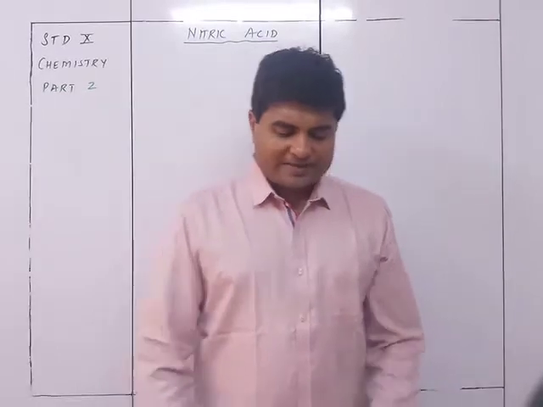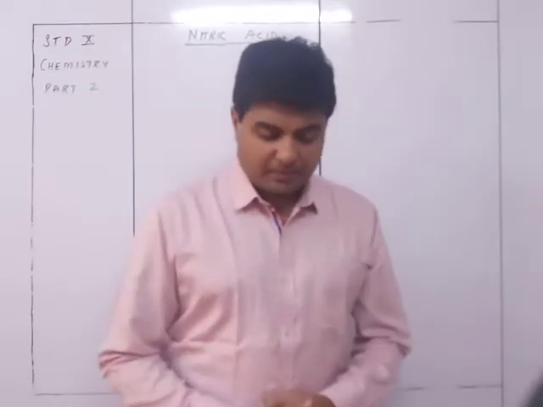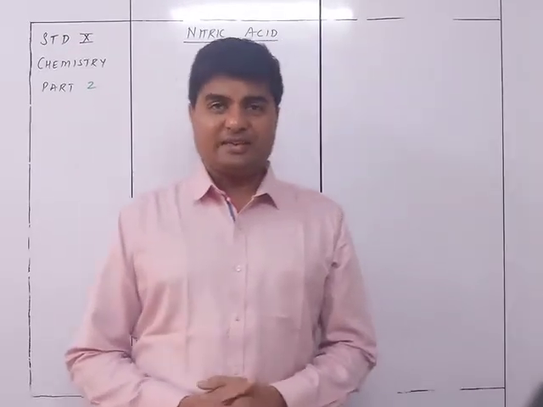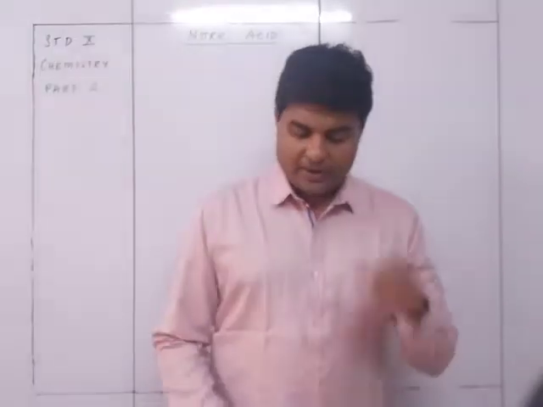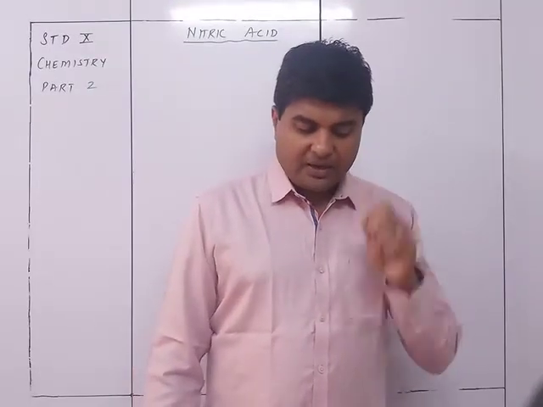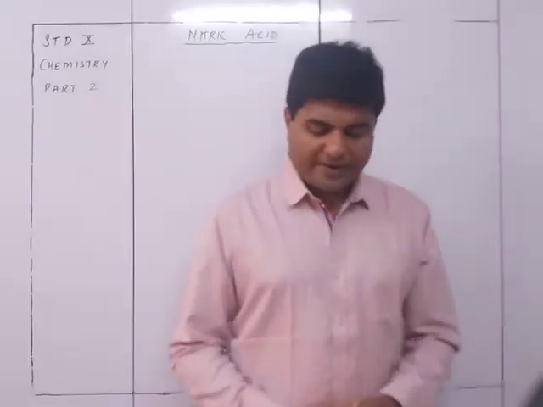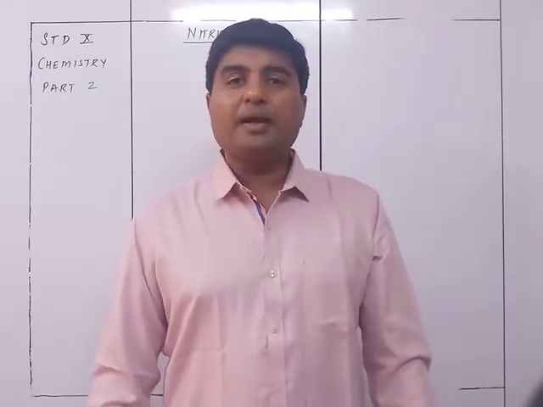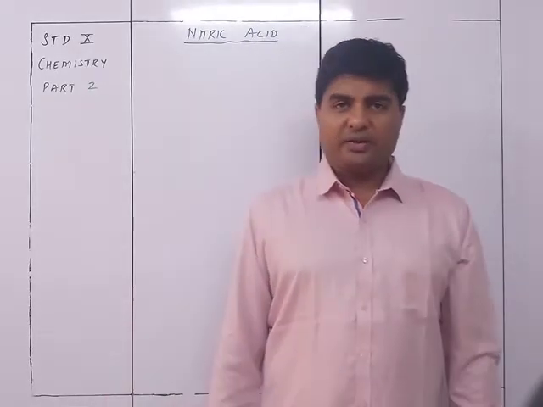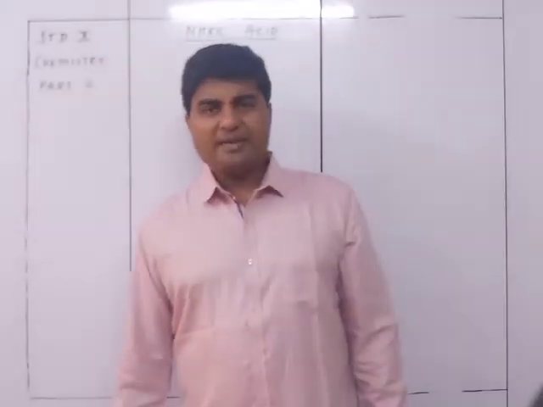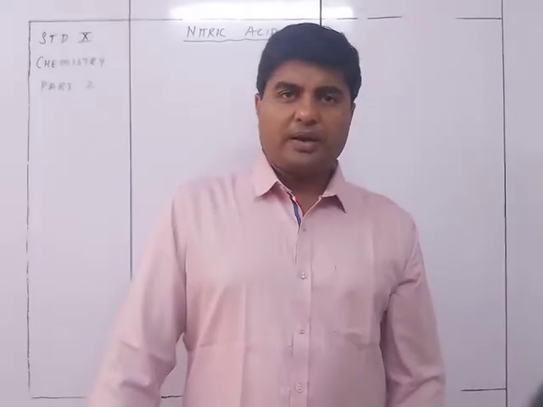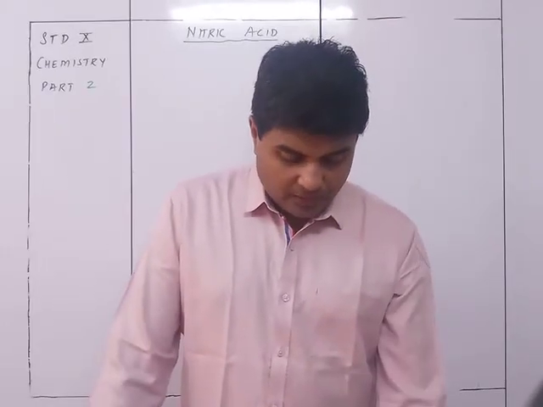Boiling point, pure acid boiling point is 86 degrees Celsius. So yeah, it is going to boil at 86 degrees Celsius, and freezing point is minus 42 degrees Celsius. So it freezes to a white solid having melting point at minus 42 degrees Celsius. So you can see it is quite easily converting into solid.